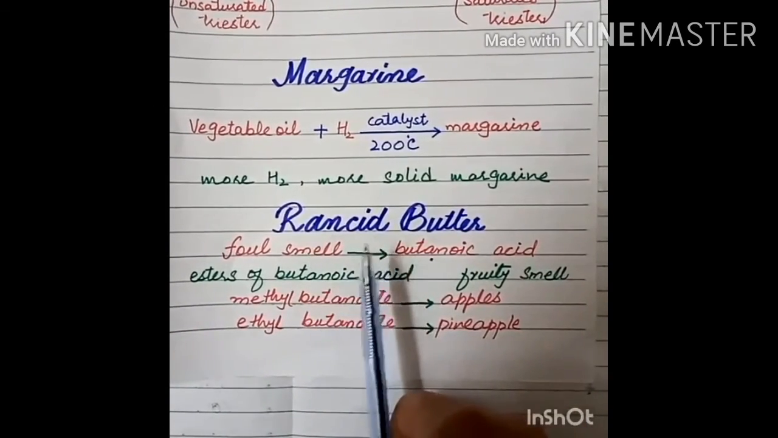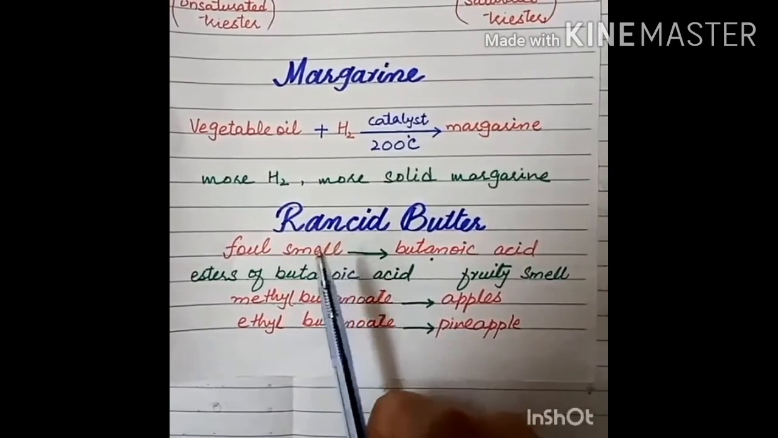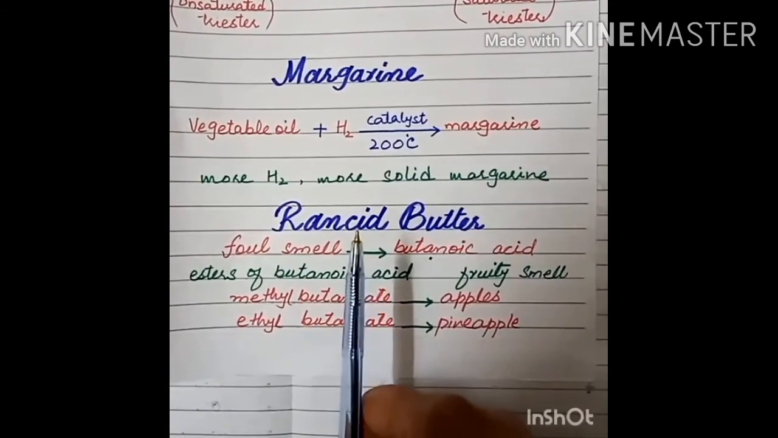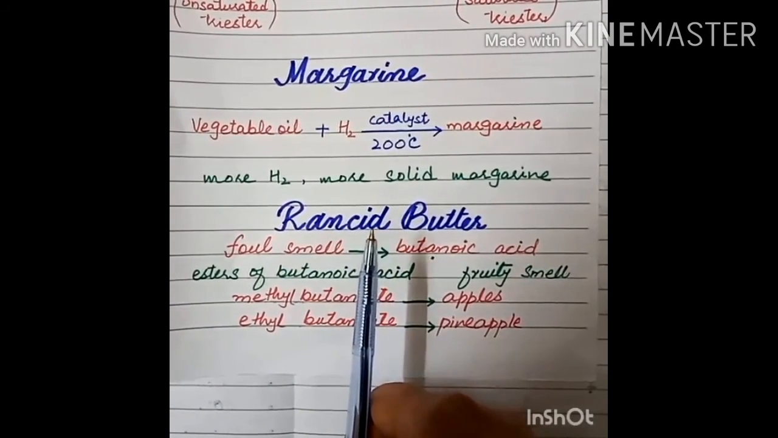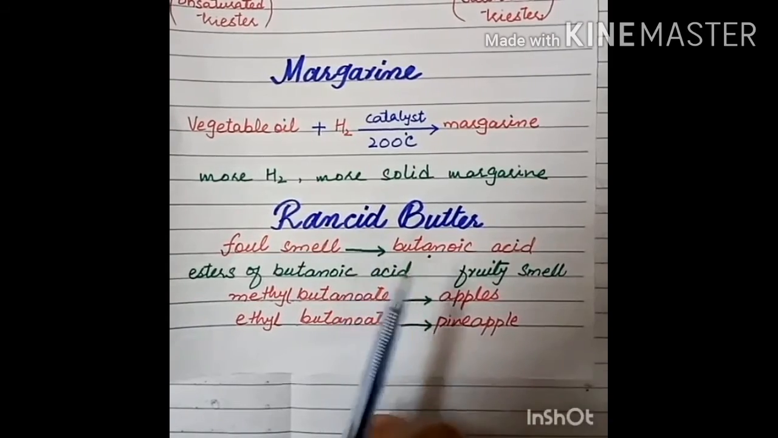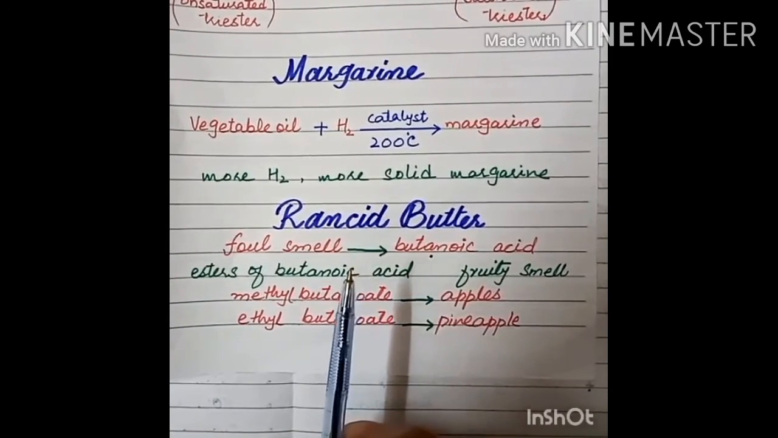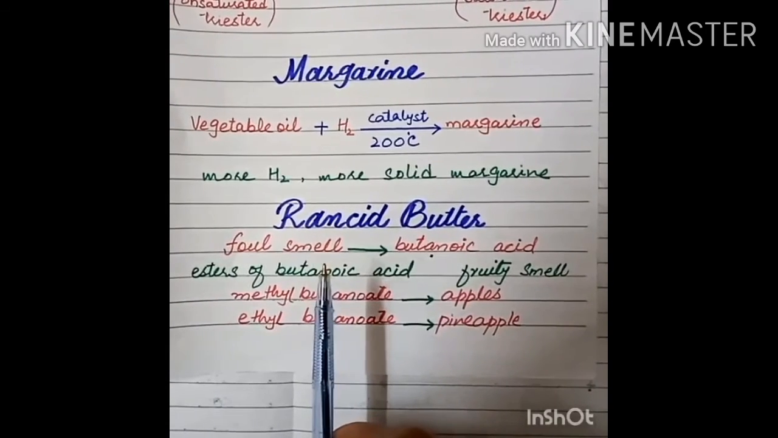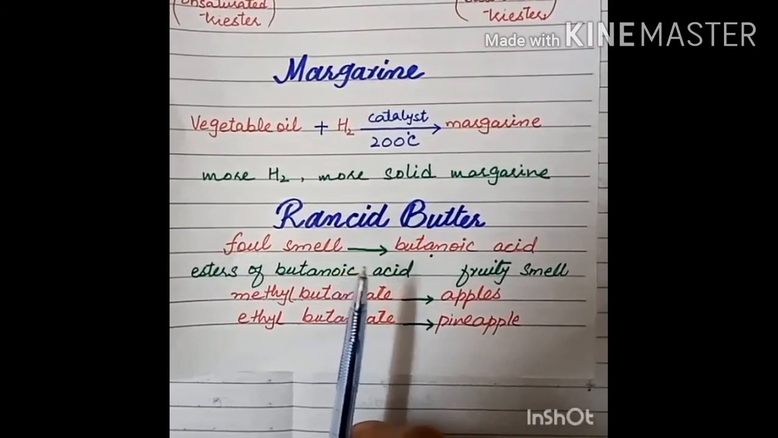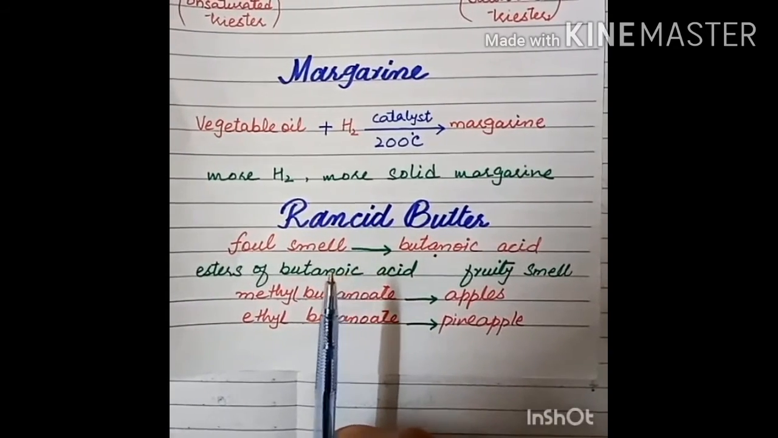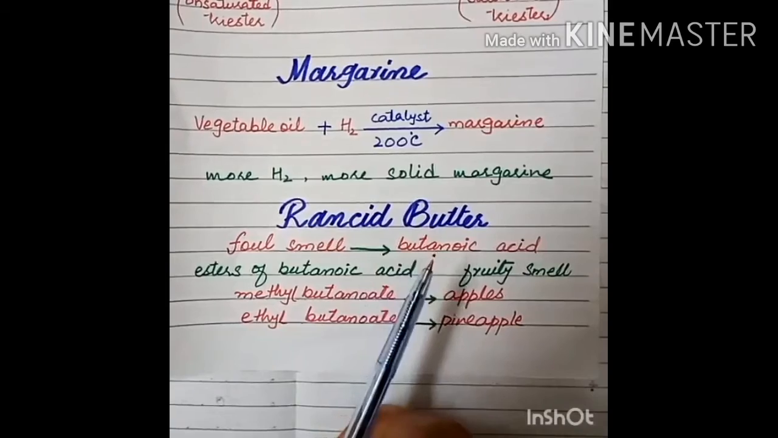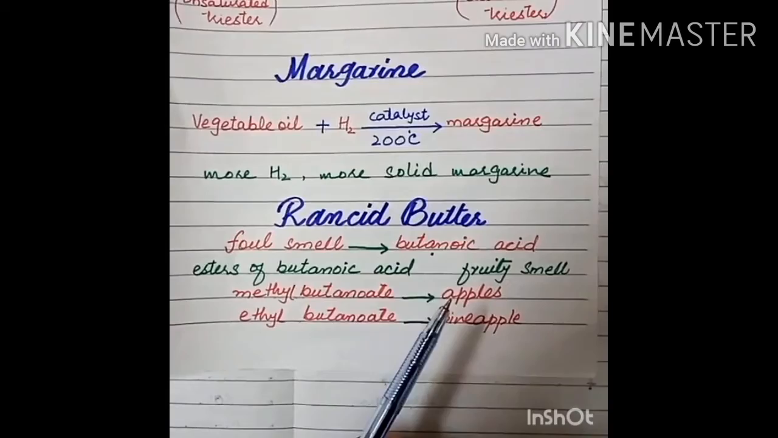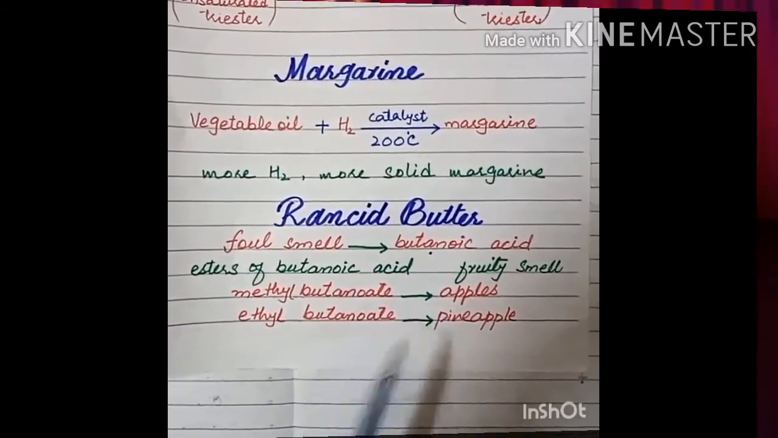Next is rancid butter. What is rancid butter? When the butter gets a foul smell because of the formation of butanoic acid, that is called rancid butter, and the process is known as rancidity. But the esters of butanoic acid have a fruity smell. How do the esters form? When carboxylic acids react with alcohols. So butanoic acid, when it reacts with alcohol, forms esters with a fruity smell. Methyl butanoate gives a smell like apples. Ethyl butanoate gives a smell like pineapple.